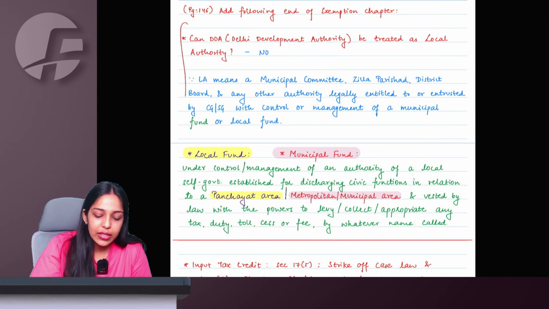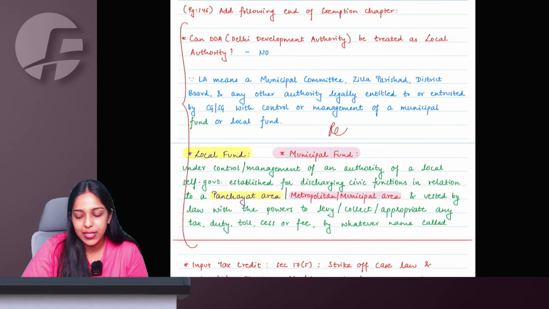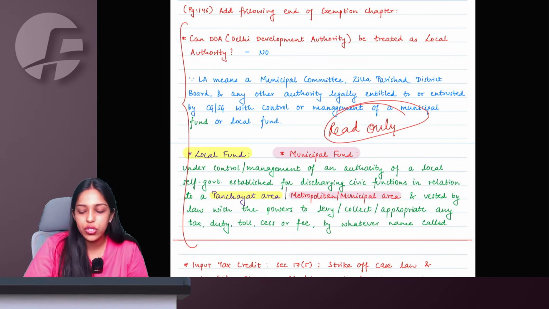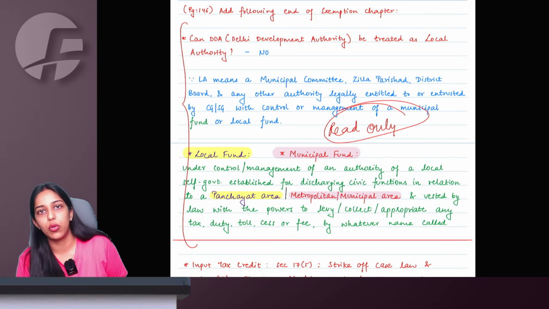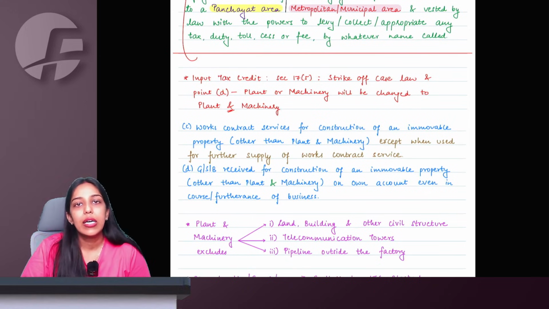So we understand this entire amendment is as such read only category. You just read it once and let go. It is absolutely fine. Done, ma'am.